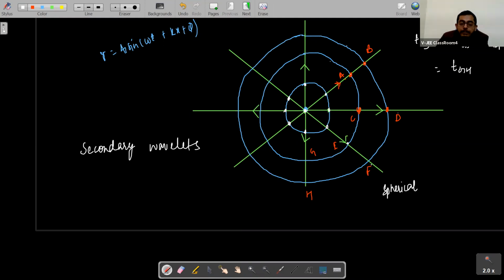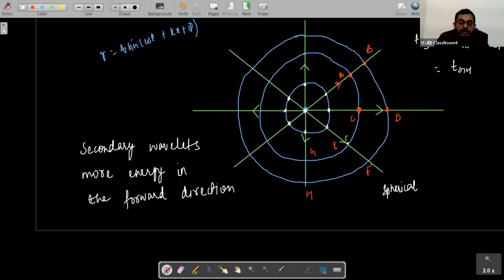Its property is that it transmits more energy in the forward direction. For secondary wavelets, it propagates more energy, it transmits more energy in the forward direction.